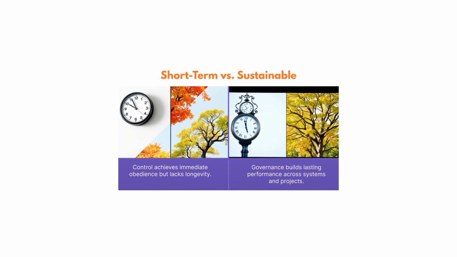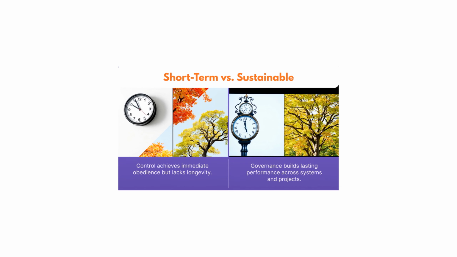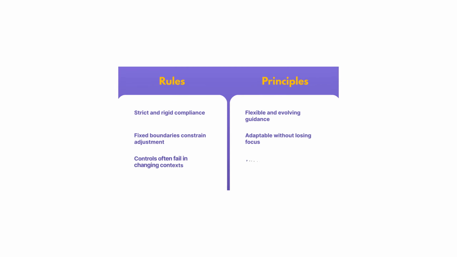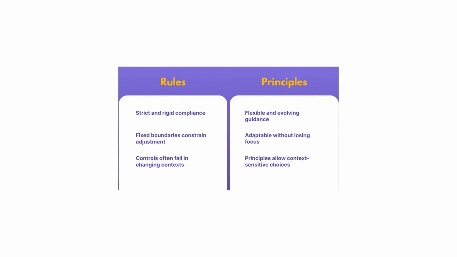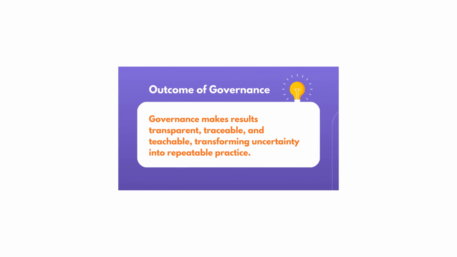Short-term versus sustainable. Control achieves immediate obedience but lacks longevity. Governance builds lasting performance across systems and projects. Rules versus principles. Rules mean strict and rigid compliance; principles mean flexible and evolving guidance. Fixed boundaries constrain adjustment. Principles are adaptable without losing focus. Controls often fail in changing contexts. Principles allow context-sensitive choices. Outcome of governance: governance makes results transparent, traceable, and teachable, transforming uncertainty into repeatable practice. Why governance wins.